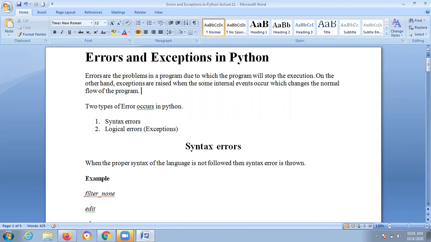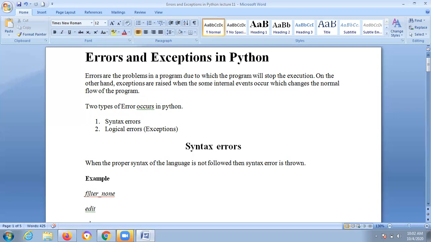So there are two types of errors that occur in Python. Syntax errors are related to problems, that is errors, and logical errors are related to exceptions. We will cover both concepts in this lecture. Coming to syntax errors: if you don't follow syntax, what will happen? It will create some error in the program. That's why syntax should be followed.